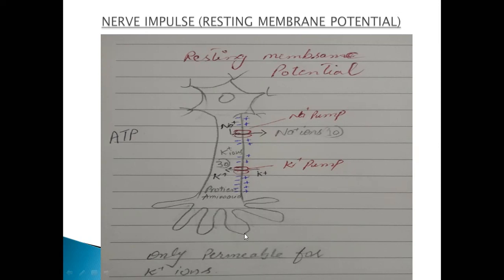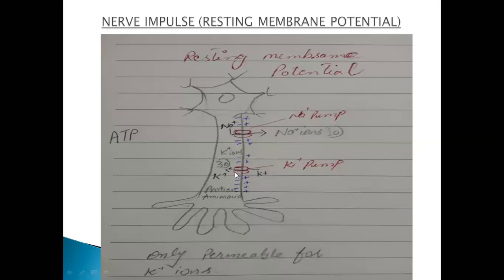But one thing needs to be remembered: sodium ions cannot diffuse through this membrane. Through the active transport, they are moving inside and outside with the help of some proteins and with energy. But in the simple diffusion process, nothing can move inside or outside of this membrane. Only and only potassium ions can move outside or inside of the cell.